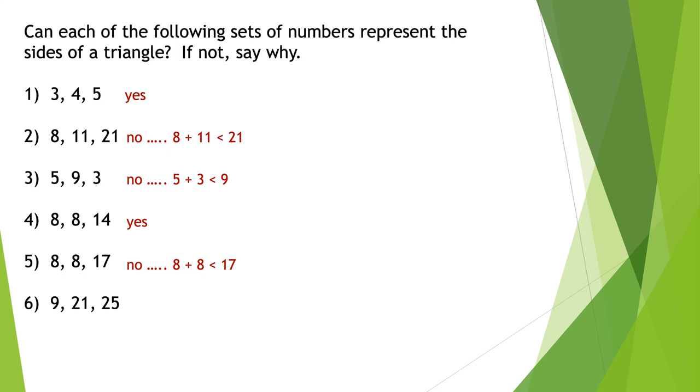And what about number 6? Give that a try. Stop and start. Yes, that's good, right? 9 and 21 is 30. That's bigger than 25. 21 and 25 are 46. That's bigger than 9. And 9 and 25 is 34. That's bigger than 21.